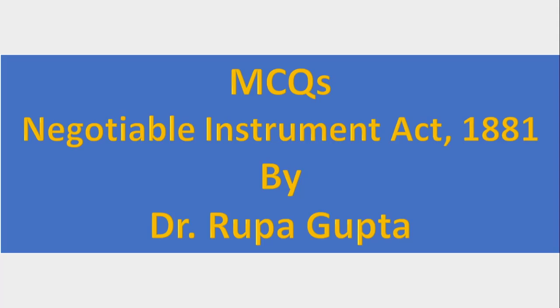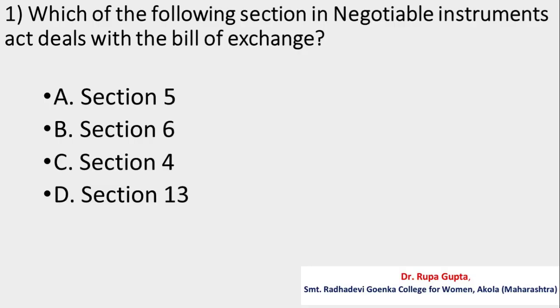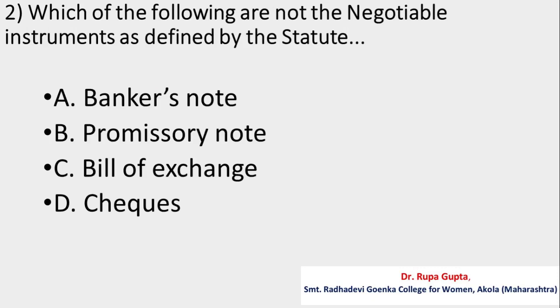So let's start with question number 1. Which of the following section in Negotiable Instrument Act deals with the bill of exchange? Option A, Section 5, Option B, Section 6, Option C, Section 4, Option D, Section 13, and the answer is A, Section 5.